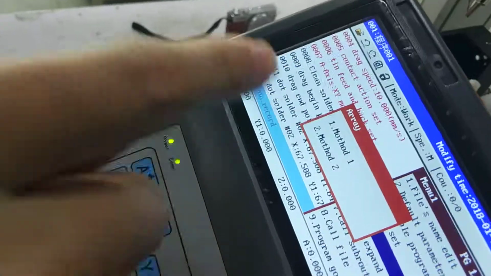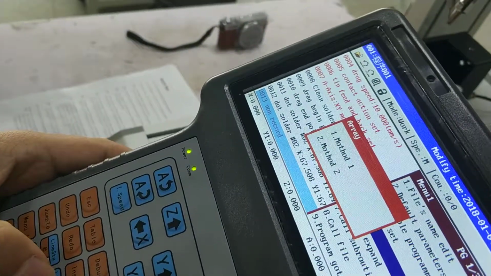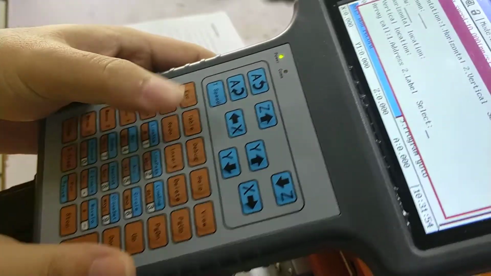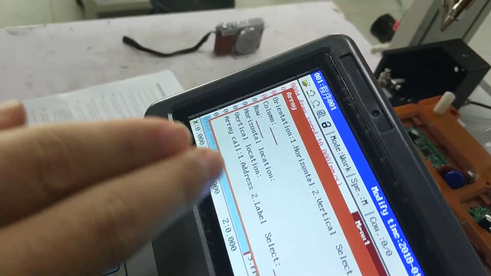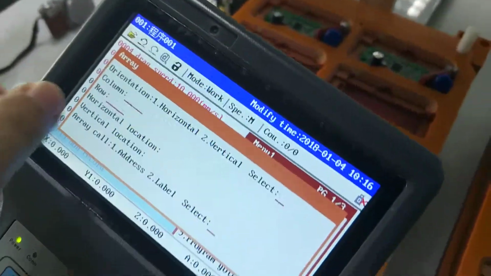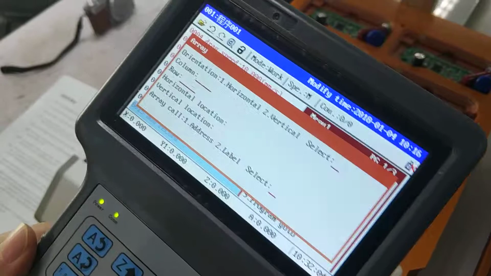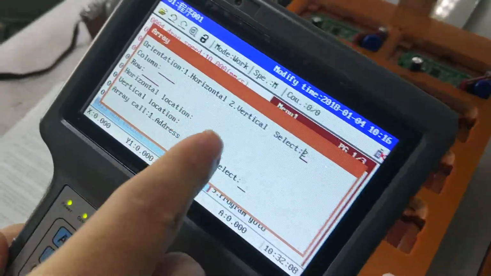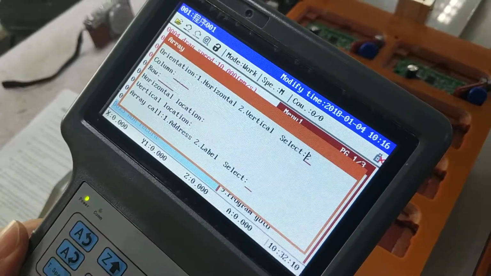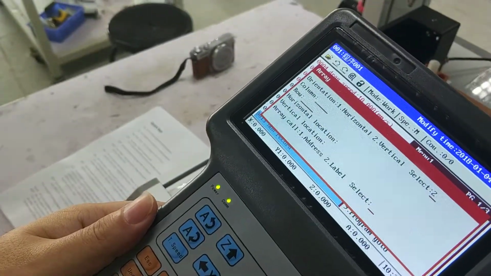You need to select master 2. Press 2, select master 2. Now you can see the interface of array. Select 2. Press 2, select vertical. Then press the down button.